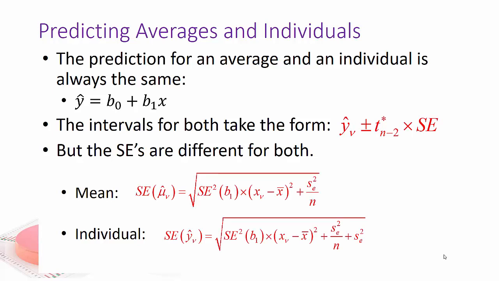And you'll notice the only difference between the two formulas: you have your standard error for slope times the difference between your x value and the average x value squared, plus the s_e squared, which is s on your calculator, by the way, divided by n. And the only difference is that extra term right there when I'm talking about an individual. So my standard error is going to be larger.